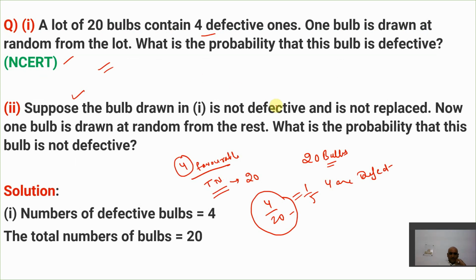Second question, he says, suppose the bulb drawn in first, first means here question number first, right? Suppose the bulb drawn in first is not defective. It is not defective. All right. And it is not replaced.